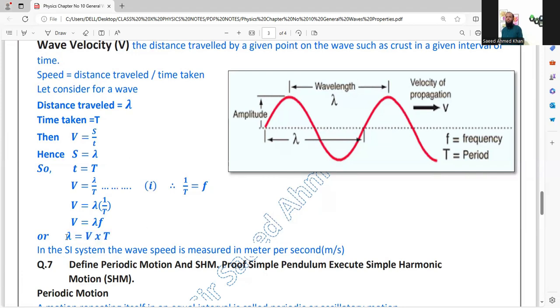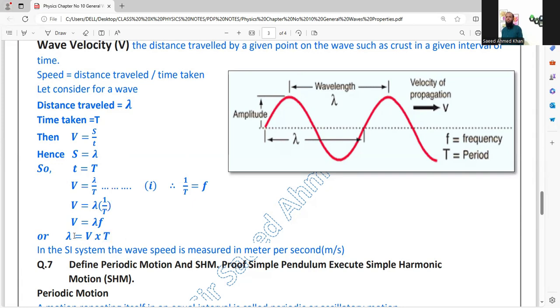For example, if we have to find out the velocity of the wave, we need to know what is lambda and what is the time taken by one oscillation. By that we can find out the wave velocity.